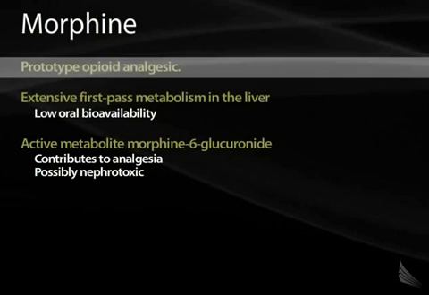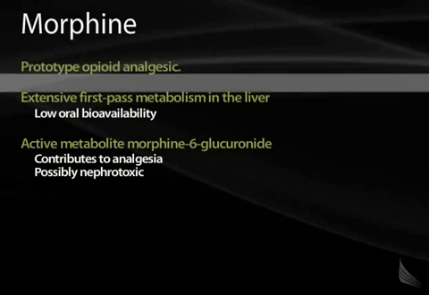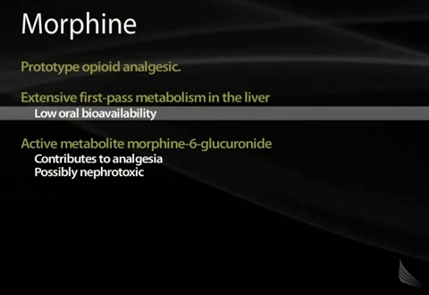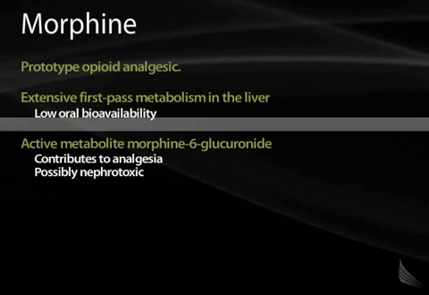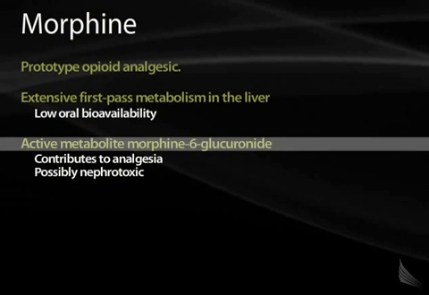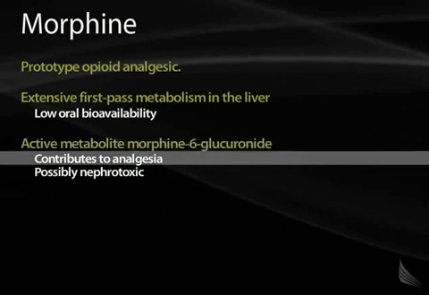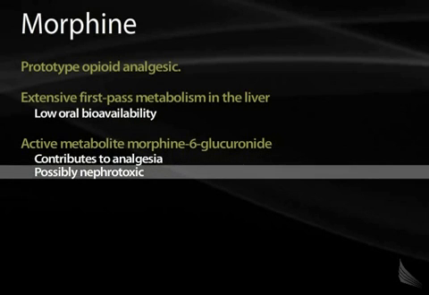Again, morphine is the prototype opioid analgesic. It has low bioavailability, so it's much stronger when given intravenously. The active metabolite is morphine 6-glucuronide. This is one of the few glucuronide molecules that is an active metabolite. It also contributes to analgesia and is possibly nephrotoxic.